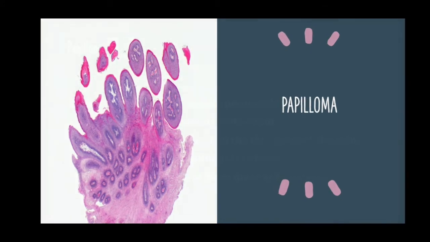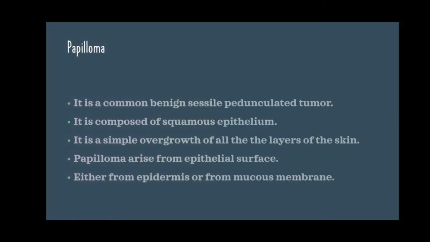Papilloma. It is a common benign sessile or pedunculated tumor. It is composed of squamous epithelium. It is a simple overgrowth of all the layers of the skin. Papilloma arises from epithelial surface, either from epidermis or from the mucous membrane.